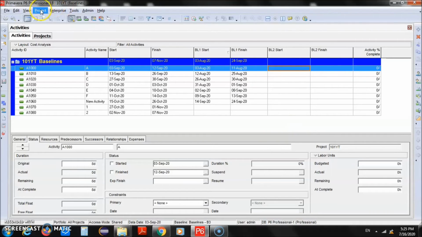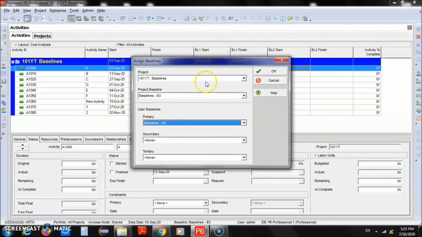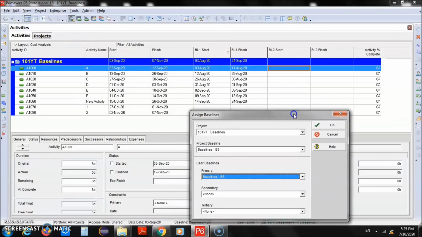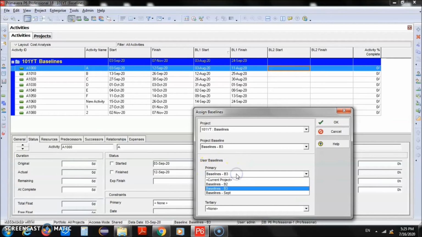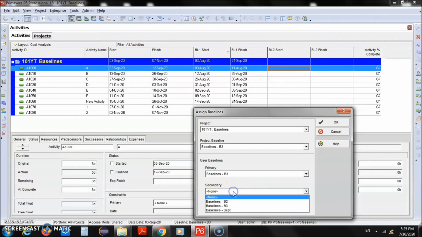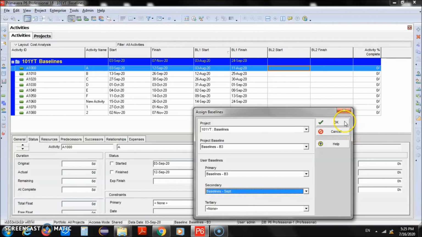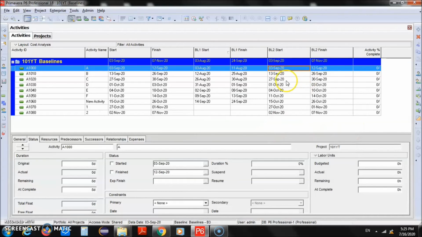So if we go to project and assign baseline, so here we are using the primary baseline as B3. Another option we have that is called the secondary baseline, and in the secondary baseline we can use that September baseline, and if we click OK, so you will see all of the dates. So these are the dates which we have in the September baseline.